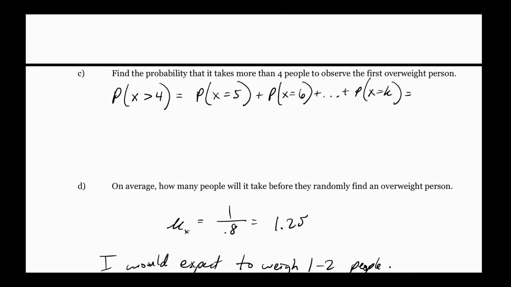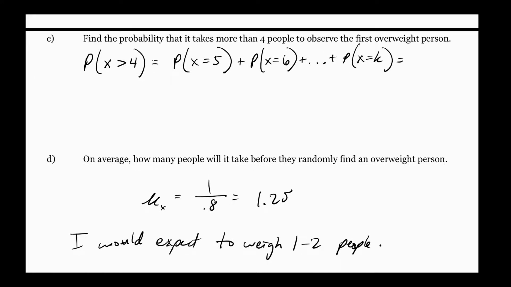All right. Okay, so this one says it takes more than 4 people. More than 4 people. So 5, 6, 7, 8, 9, all the way until I get to every single last American. This represents the last American out there, right? So I've got to start with 5 and count up, right?